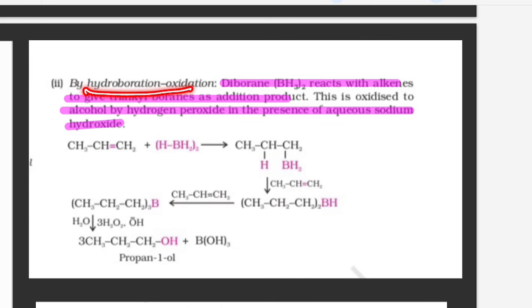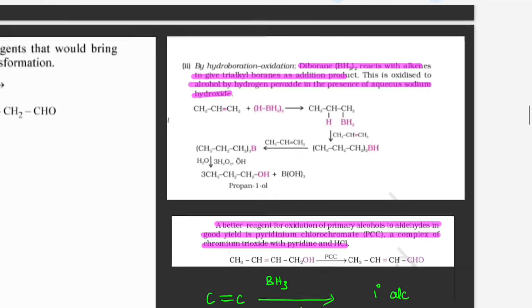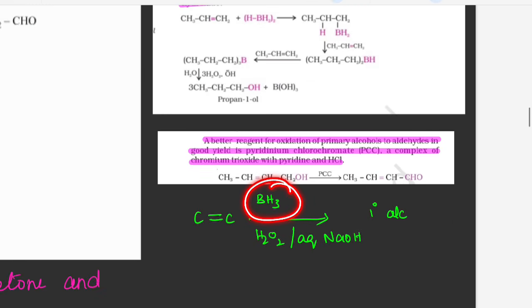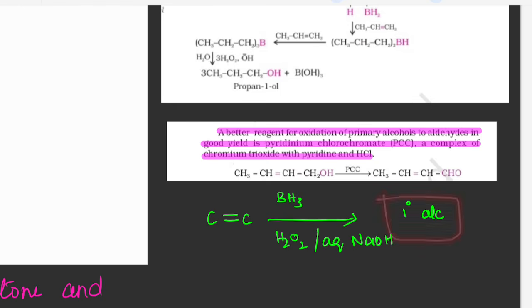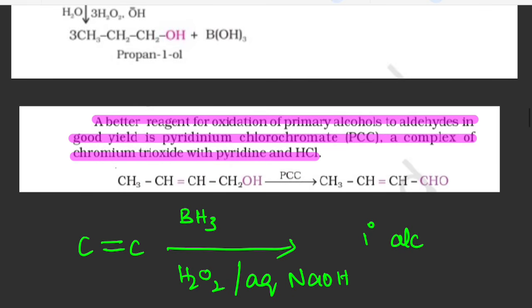here hydroboration oxidation reaction. So that is when you are using diborane, so diborane will react with alkene, so that is hydroboration, and oxidation will also happen, that is hydrogen peroxide in the presence of sodium hydroxide. So see here, diborane, hydrogen peroxide in the presence of base. So base here is sodium hydroxide. So what is it going to give? It is going to give primary alcohol. And then see here, primary alcohol will be converted into aldehyde.